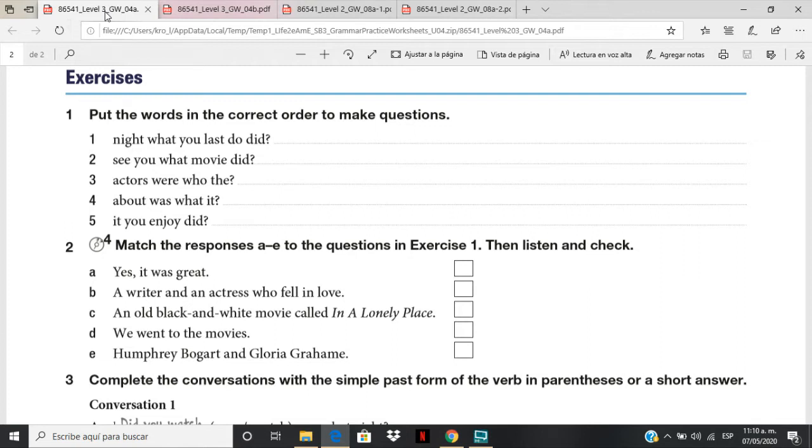Number 2, match the responses A, B, C, D, E to the questions in exercise 1. So here we have to first create the questions, and then you match the answers. Yes?